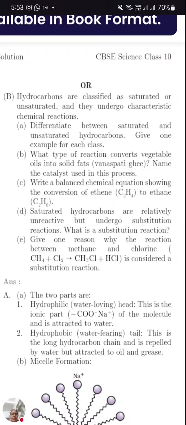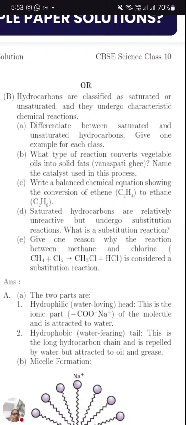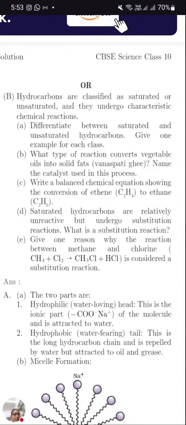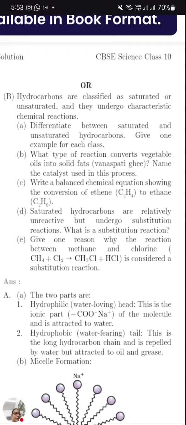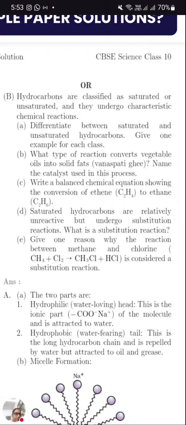Give one example of each class. For a saturated one, methane. For unsaturated, if it is a double bond, ethene. If it is a triple bond, ethyne. A double bond ends with ene, a triple bond ends with yne.